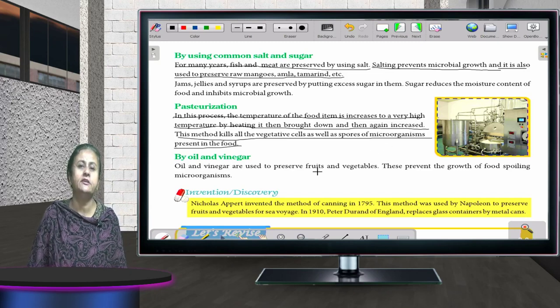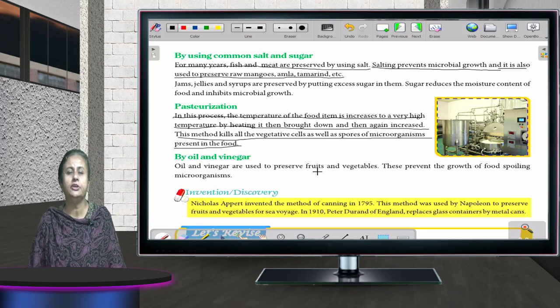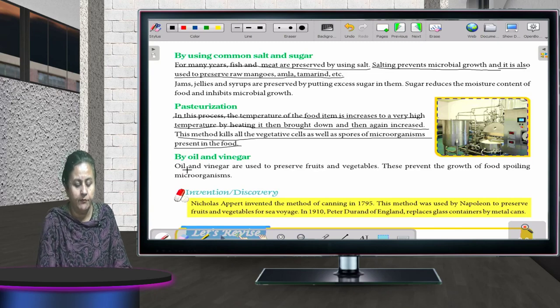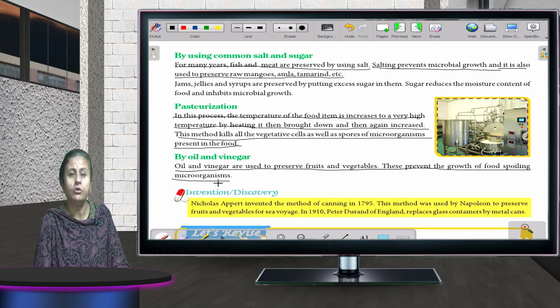And the last one is oil and vinegar. Children, you must have seen your grandmother, your mother, putting pickles, and when she puts the pickle, she uses either salt, oil or vinegar. Oil and vinegar are used to preserve fruits and vegetables. They prevent the growth of food-spoiling microorganisms.